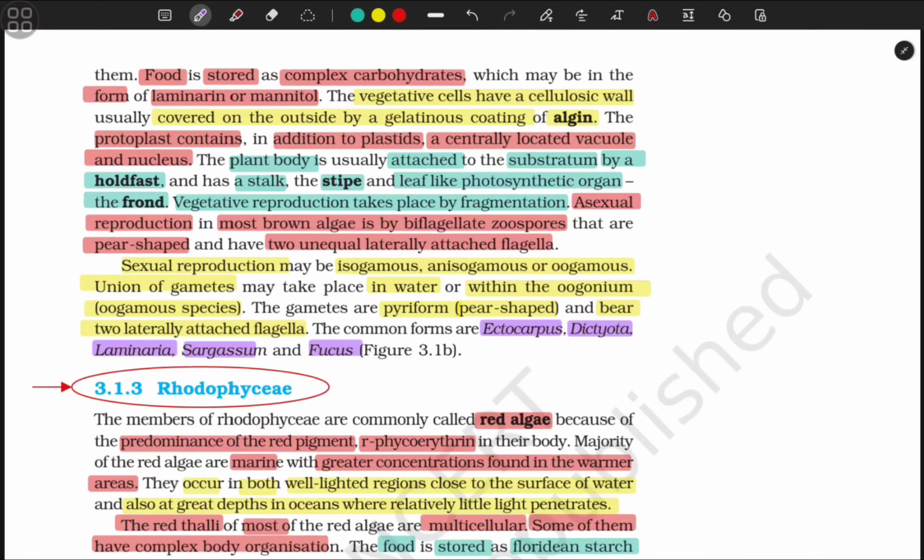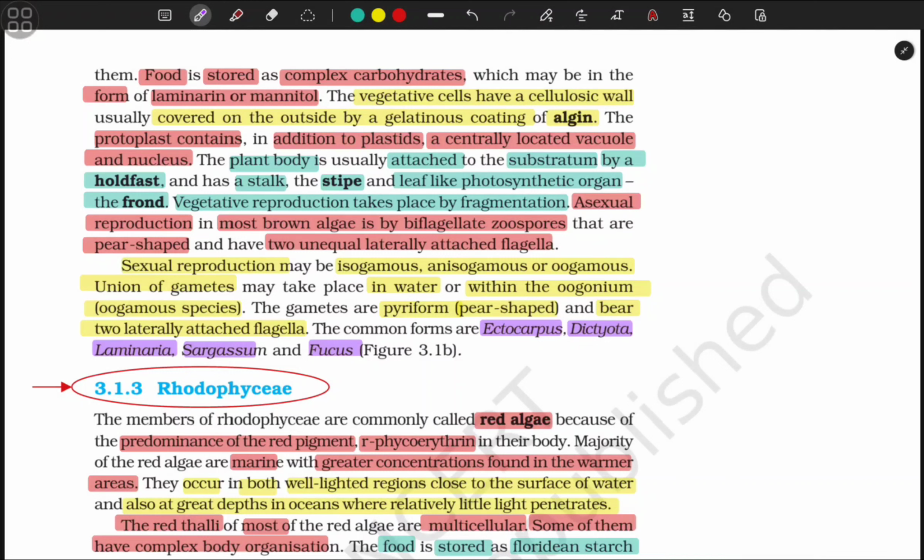The vegetative cells have a cellulosic wall, usually covered on the outside by a gelatinous coating of algin. The protoplast contains, in addition to plastids, a centrally located vacuole and nucleus. The plant body is usually attached to the substratum by a holdfast, and has a stalk, the stipe, and a leaf-like photosynthetic organ, the frond.